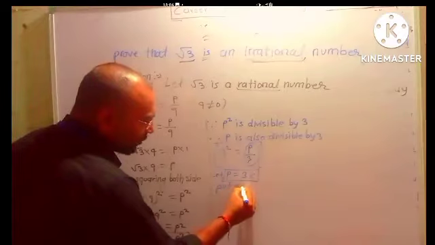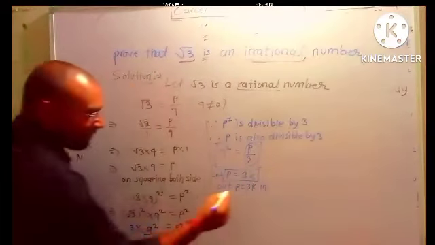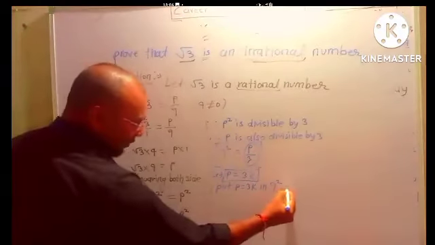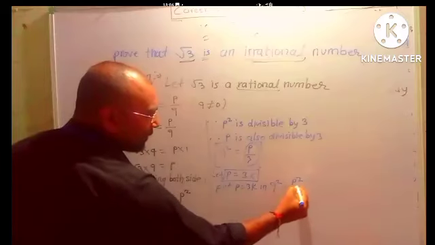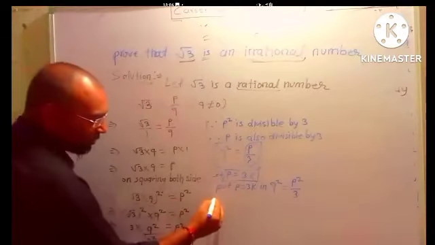Put P is equal to 3K in किस में रखना है? Q square is equal to P square divided by 3. This step is also clear. Yes, sir. Now let's solve the next step.